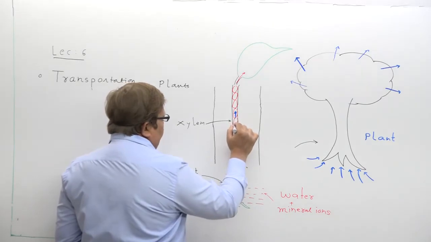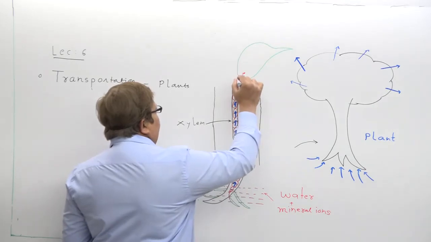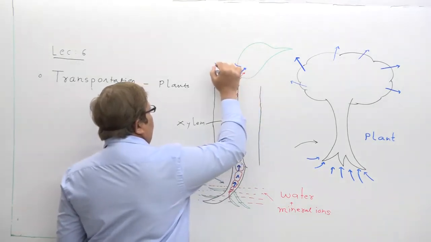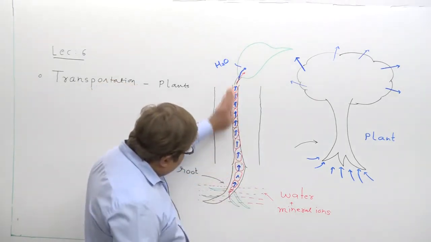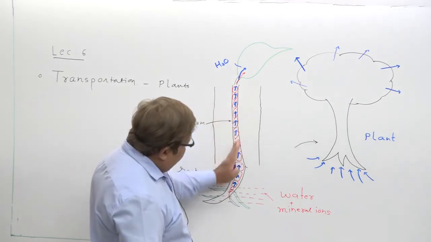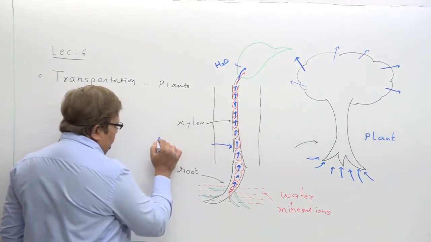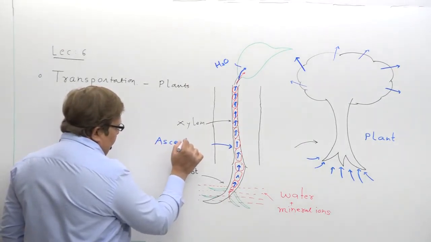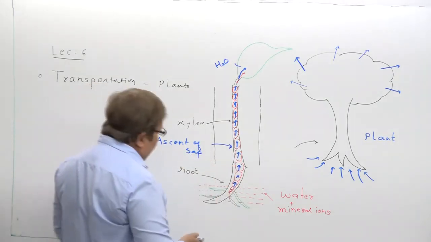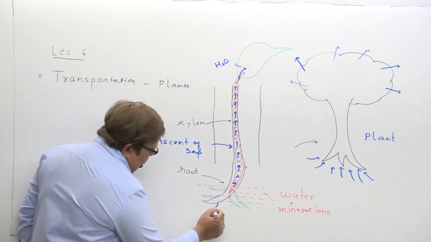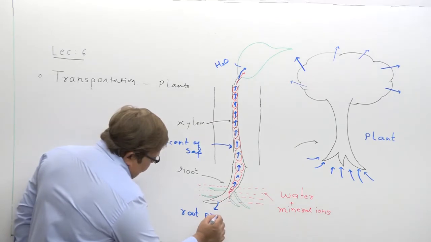Understand, this can be called an ascent of sap. Try to understand. And then water, H2O, reaches the surface of the leaf. This continuous passage of water is also known as ascent of sap. We can utilize this word, ascent of sap, and try to understand one phenomenon responsible here, that is called root pressure.